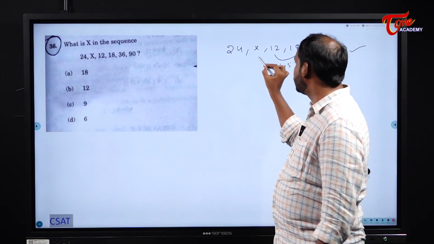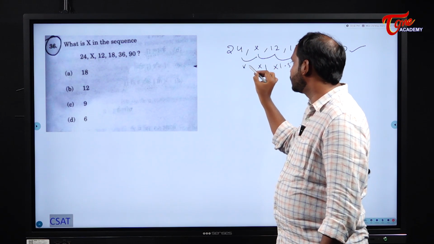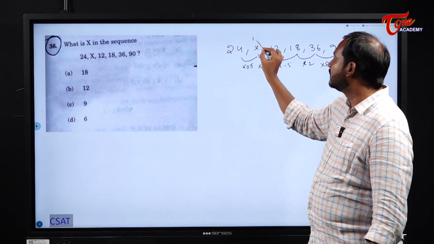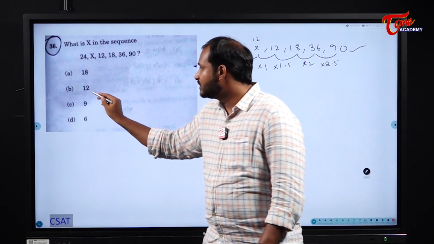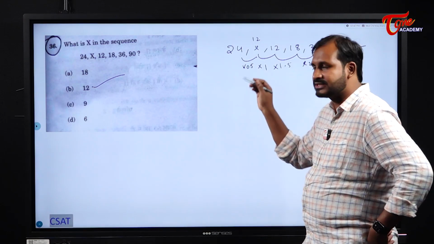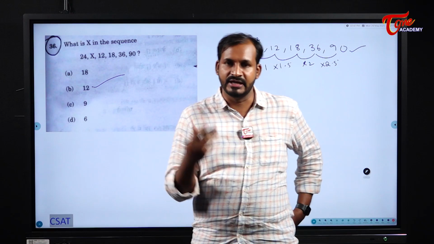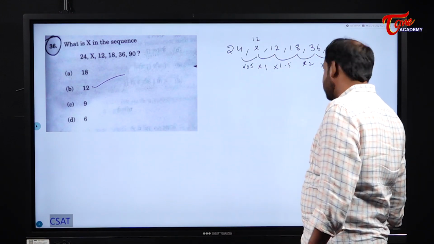So that means it should follow this pattern. Next it should be multiplied with what? From here to here it is into 1 and from here to here 0.5. So 24 into 0.5 becomes 12. And please check whether it is continuing or not. 12 ones are 12. It is satisfying, right? So in place of x, what will I get here? 12. Simple question, students. There are around 15 to 20 questions in this paper which we can answer in a minute. So you should attempt those questions first. One of those questions is this one.